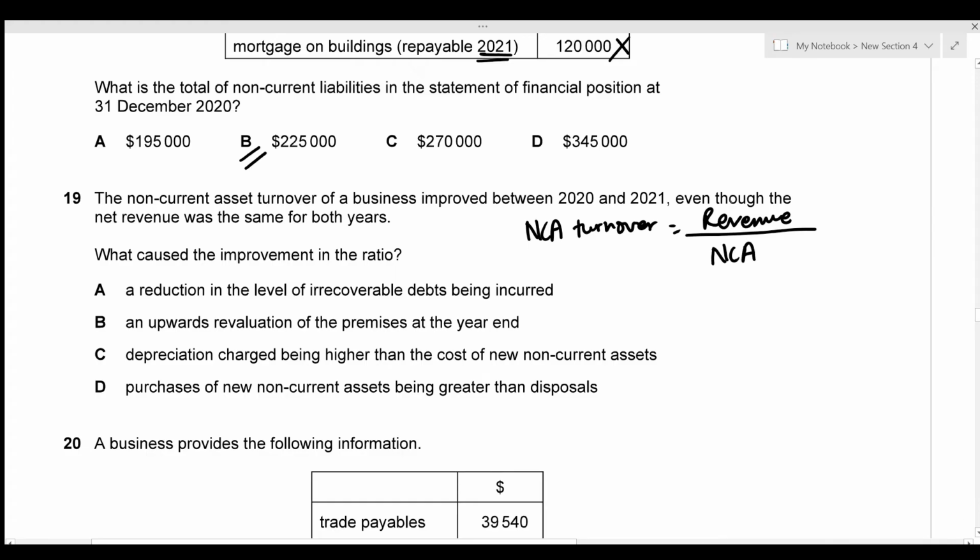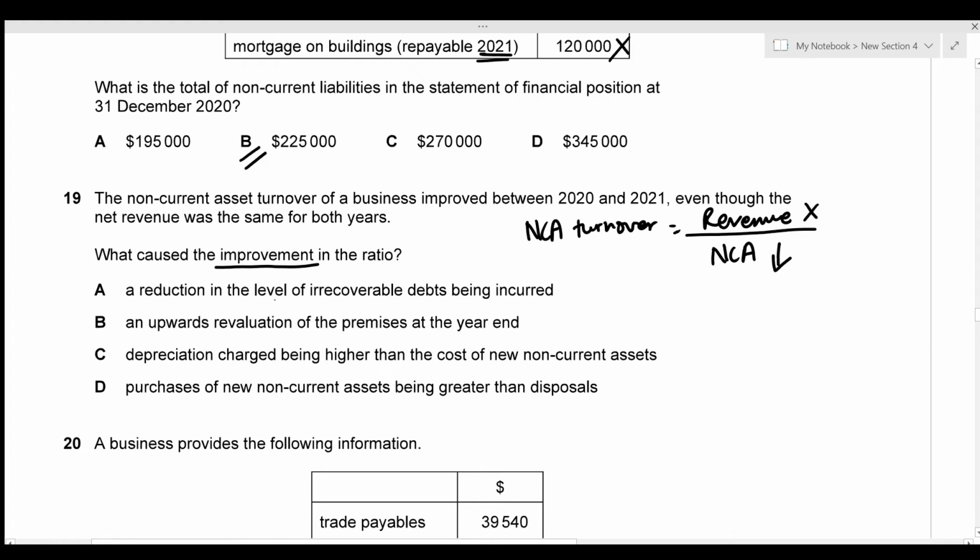And what we're also given is that the revenue was the same for both years. So revenue has not changed at all. And we're given that there is an improvement in ratio, which means that the ratio should be higher than last year. And in order for the ratio to be higher, if the revenue is constant, then the net current assets value should be lower than that of last year. So we're just going to look for that in these options.